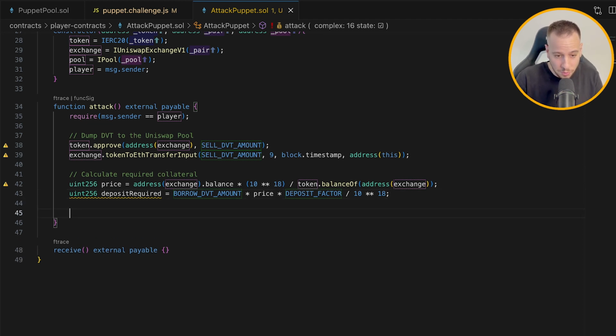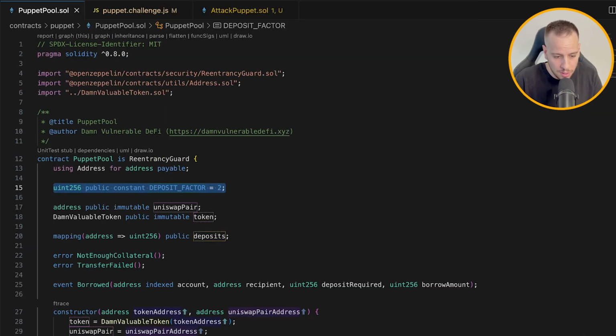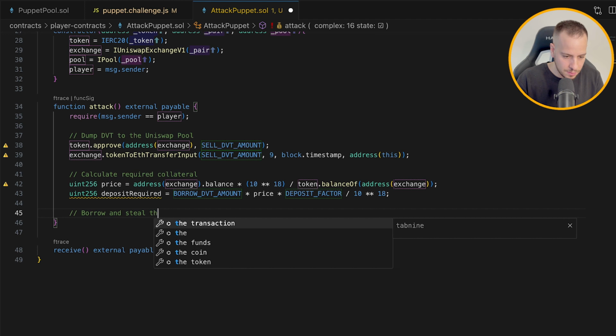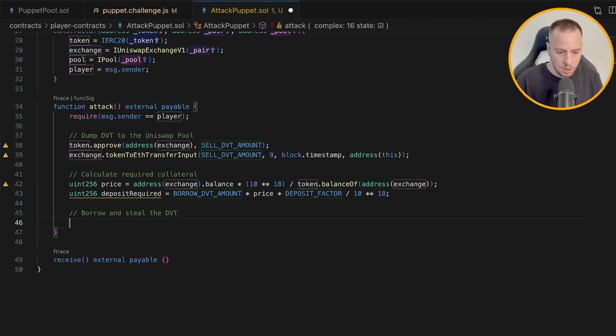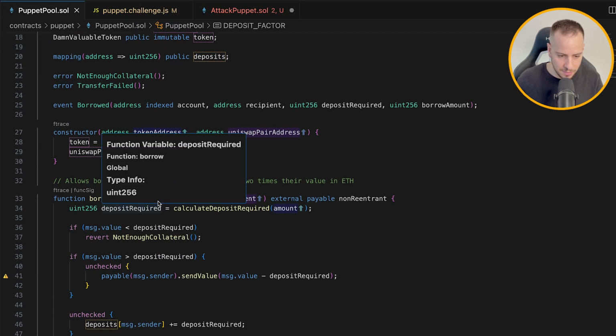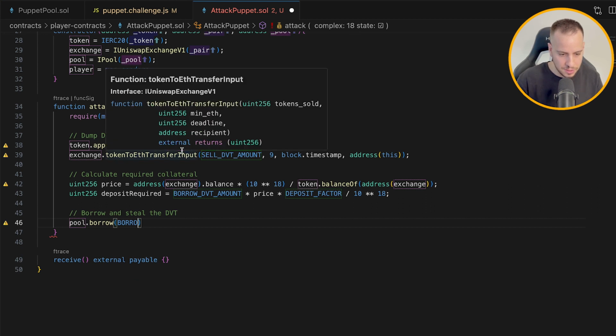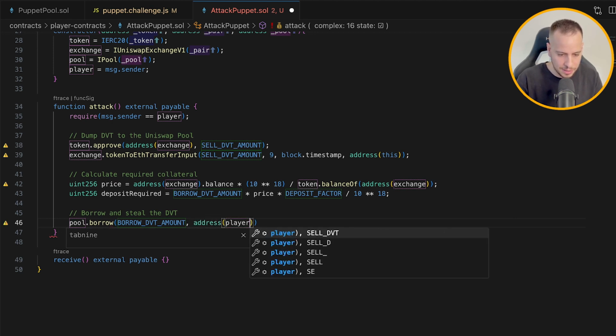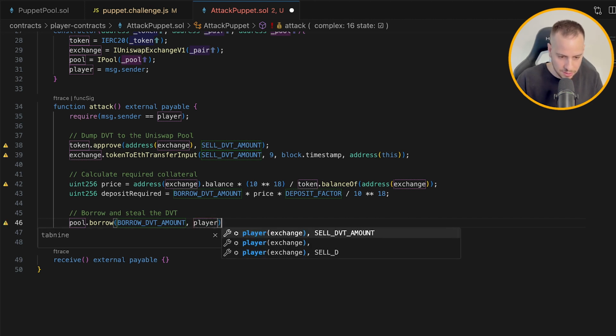Now that we know the deposit required, we can make the external call to the borrow function. Okay, so we'll just add some comments: borrow, and steal the DVT. So we're just gonna do pool.borrow, and we are gonna borrow this borrow DVT amount. This is the amount that we need to borrow, right? The first parameter is the amount, and then it's the recipient. So it's going to be the borrow DVT amount, and the recipient, we can actually already send the player address. So it will be the address of the player account. Well, actually, we don't need to wrap it with address because it's already an address.